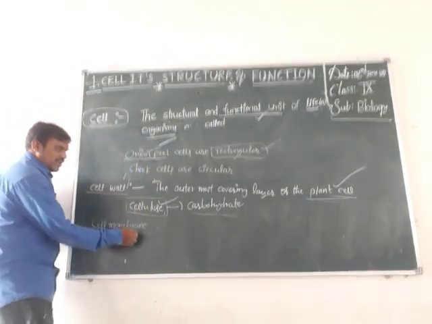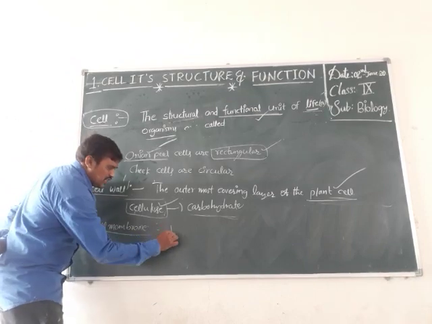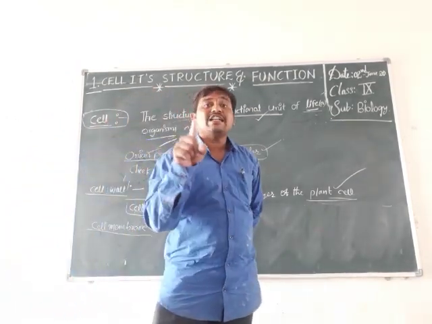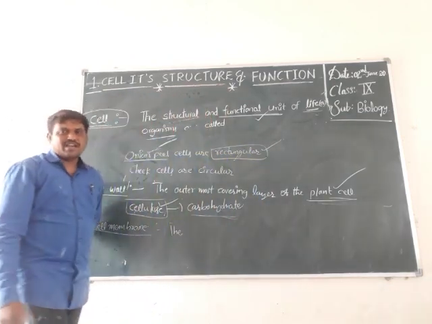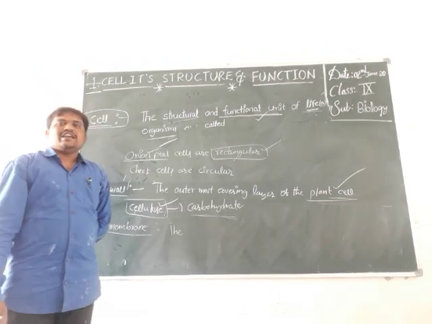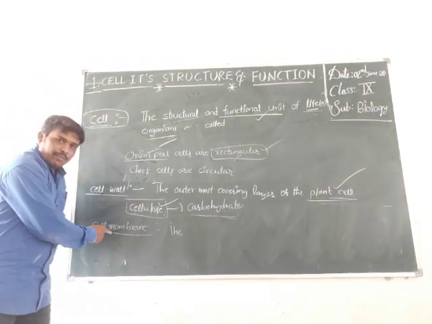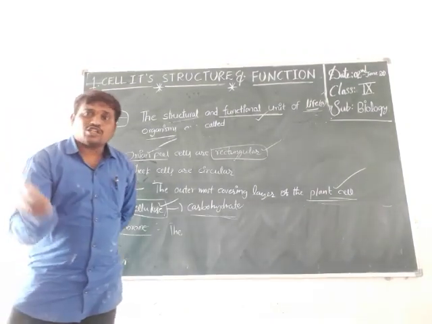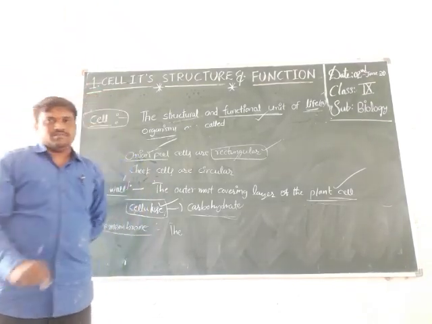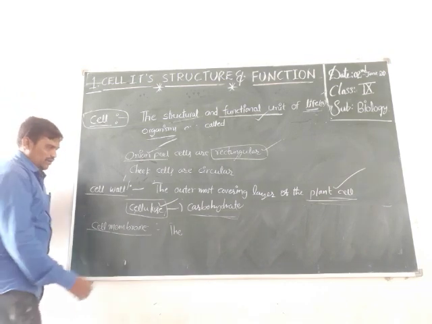The outermost covering layer of the animal cell is called the cell membrane. This cell membrane is also present in the plant cell, but it is present below the cell wall.